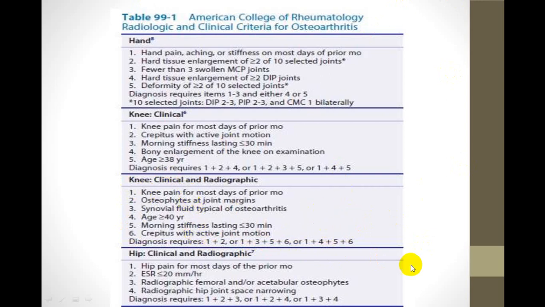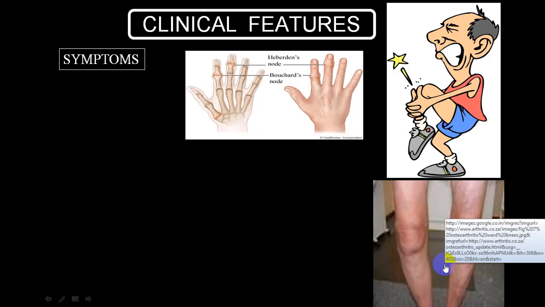So knee pain is always common in all. Osteophytes in a radiological investigation. As far as age, morning stiffness and crepitus are concerned, these are the more common findings which you can see clinically, very easy to identify. So you require 1 plus 4 plus 5 plus 6, these are all clinical. 1 is clinical, 4 is clinical, 5 is clinical, 6 is clinical. So you may not need a radiological and synovial fluid examination, and that will be a way. And the most common joint involved is the knee. So try to identify by looking at the knee joint.